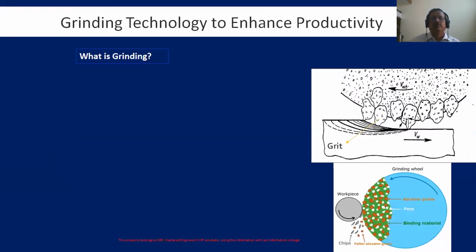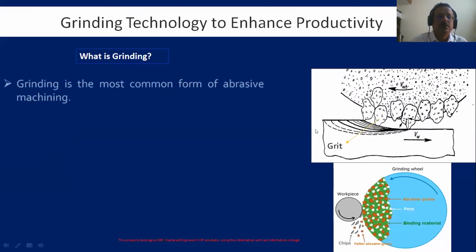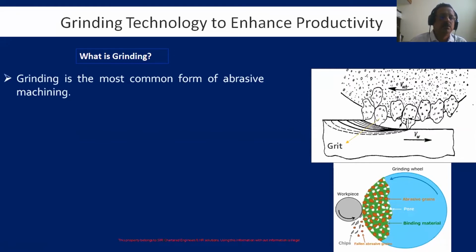So now we'll see what is grinding. Grinding is the most common abrasive machining process. In turning, it's a single point tool which removes the material.